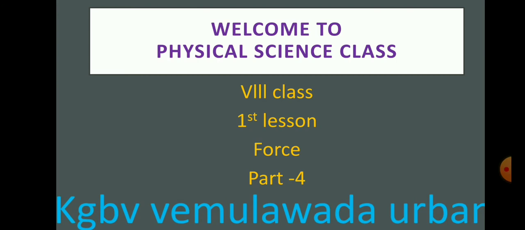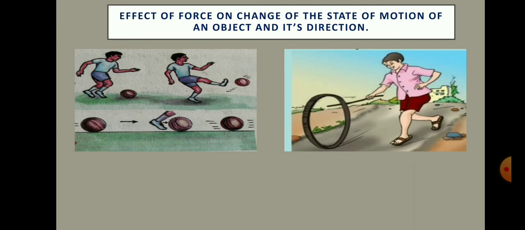Now our discussion topic is the effect of force on the change of the state of motion of an object and its direction. See children, here are some examples. Place a football on the ground. The ball will remain in a state of rest unless someone kicks the ball. If you kick, the ball starts moving.